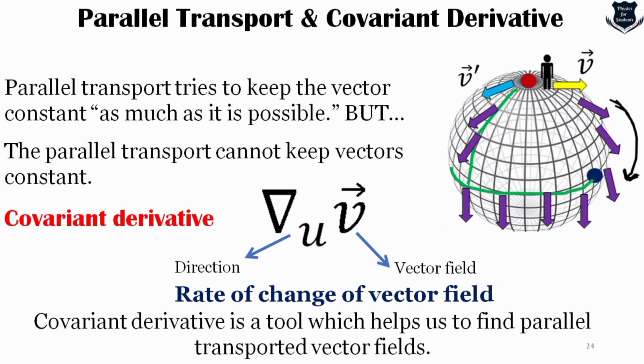So that brings us to the understanding of what is meant by parallel transport. We are trying to move the vectors around the surface in order to get back to the original, but somehow we are unable to do that. That means it is not being parallelly transported, and we need a tool to correct that, which is called the covariant derivative.